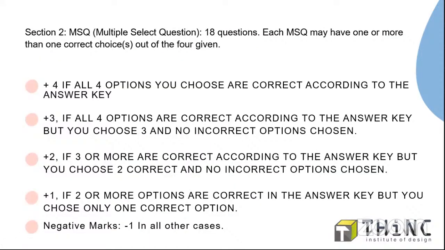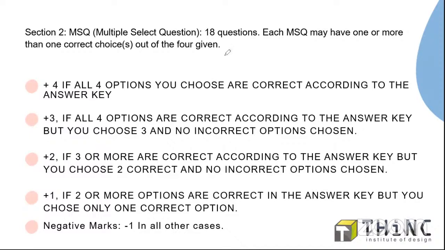If you choose any single wrong answer, or if you don't select all the correct answers in the MSQ part, it would result in negative marking. If you wanted to score, you had to select all the correct answers. MSQ means multiple select question, in which these kinds of questions have more than one answer. There will be 4 options.